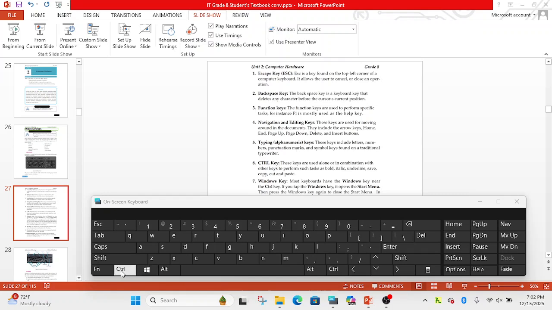Control key, this is the CTRL key. It is a modifier key on computer keyboards. These keys are used alone or in combination with other keys. For instance, Control plus C is copy, Control plus V is paste, Control plus X helps you to cut. Therefore, by combining with other keys, we can do additional tasks.